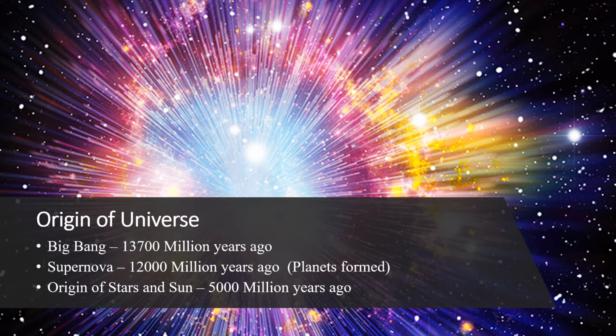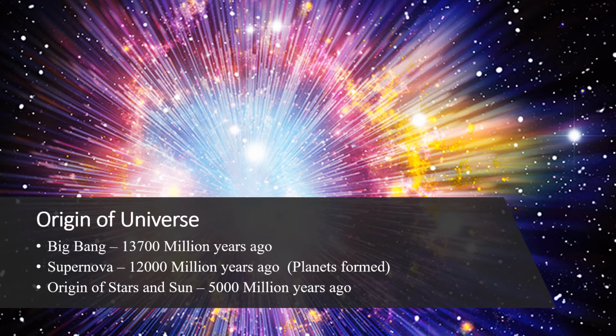The universe originated 13,700 million years ago through the Big Bang process. Initially, all the energy, all the matter, each and everything was packed in one single object that is called singularity. 13,700 million years ago, that singularity exploded through its internal pressure and internal temperature.